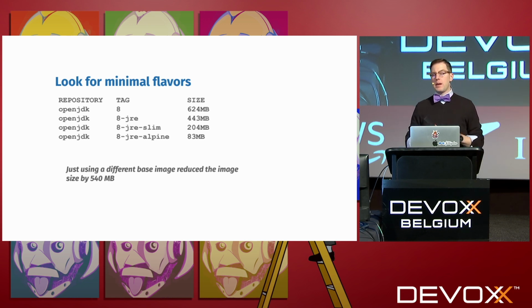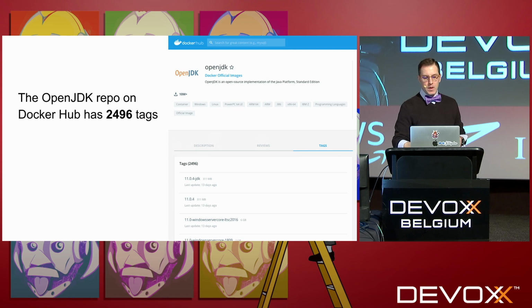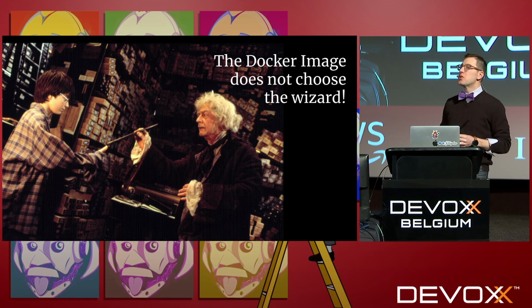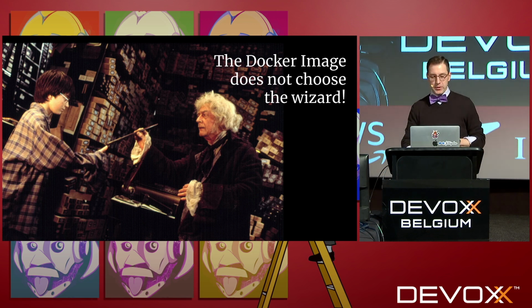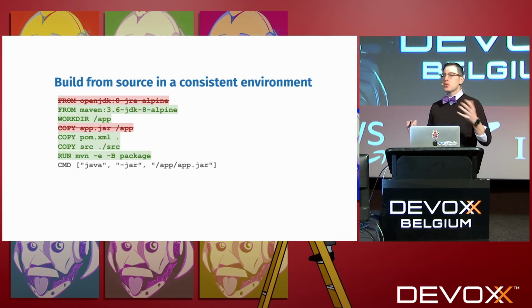So for Java, at a minimum, we need the major version, JRE versus JDK, the operating system flavor. As a result, just from those few things, there's more than 2,500 tags, or almost 2,500 tags, on the OpenJDK repo on Docker Hub. So make sure you choose wisely, because the image does not choose you. You choose the image.